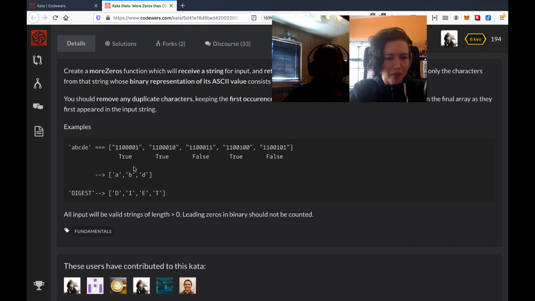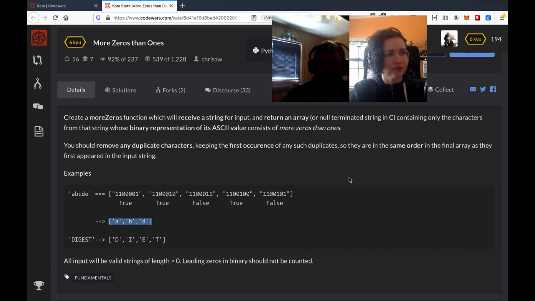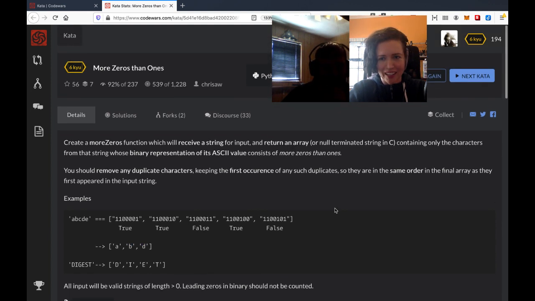And then we convert them back, but we only include the ones that have more zeros than ones in the final list. Does that sound right, JT? Yeah, the only thing is we don't necessarily need to convert them back because this is implementation details, I guess. But yeah, that sounds roughly accurate. Okay, cool. So I was mostly accurate.